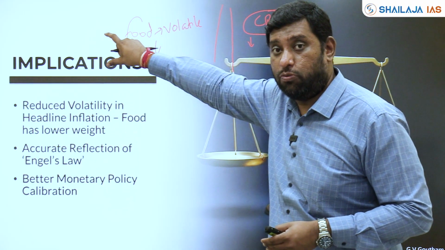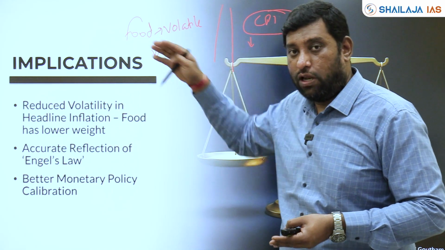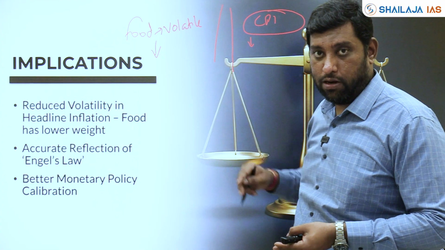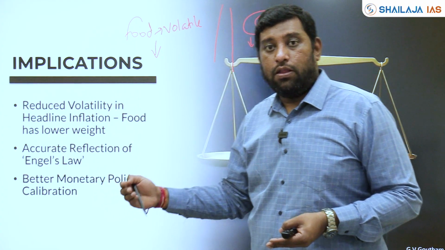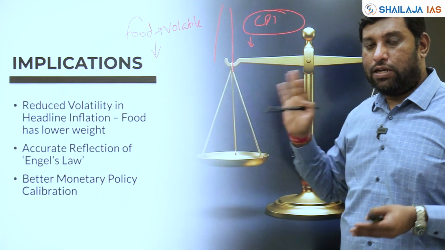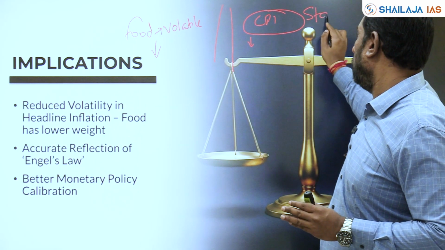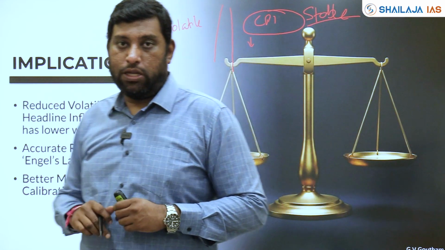Earlier it was impacting too much because almost half of it was accounted for by food. So if there was any change in food, your CPI would also change in a more drastic manner. Now, since the component of food is reduced, the volatility is not going to be easily transferred to CPI. So CPI becomes more stable now.